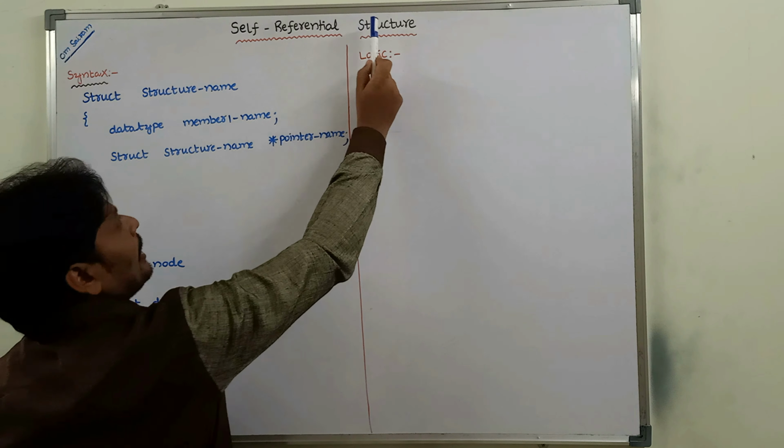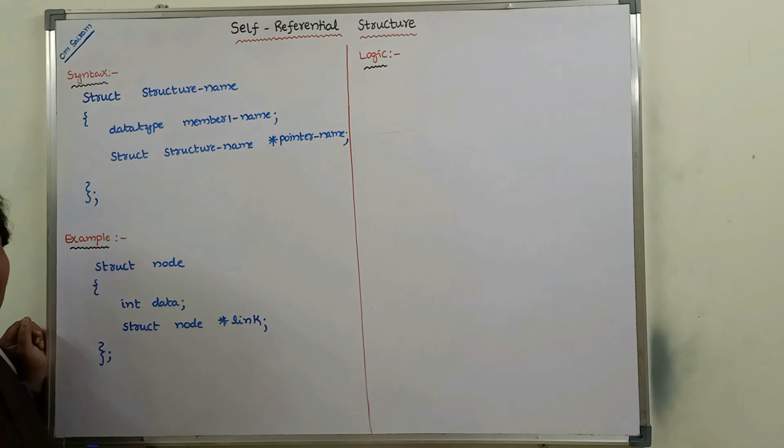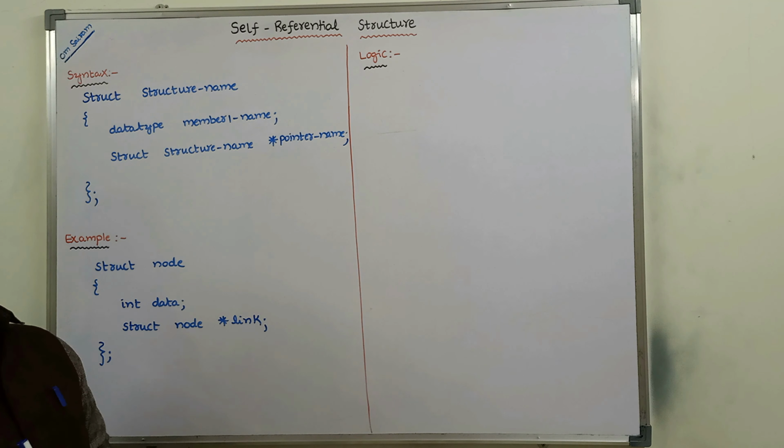Okay, a structure can refer to the same type of structure by containing at least one member that is a pointer variable pointing to the same type of structure. That is called a self-referential structure. Compulsory. Suppose we are taking five members. Each member has a data type and a member name. But at least one member is a pointer variable pointing to the same type of structure. At that time, that type of structure is called a self-referential structure.